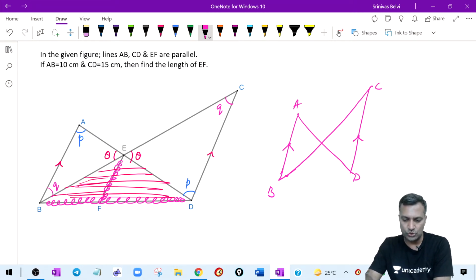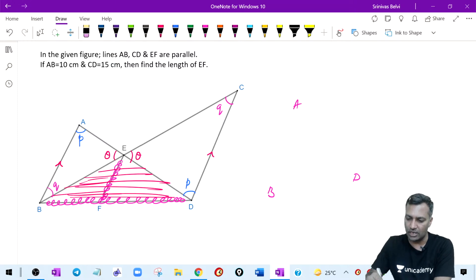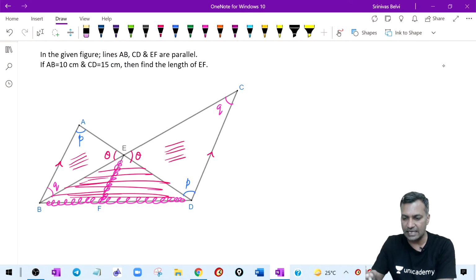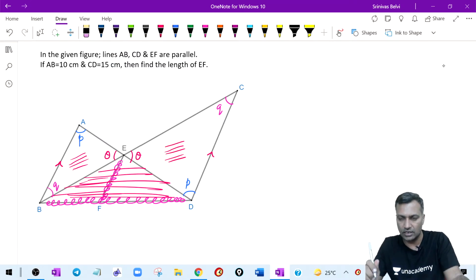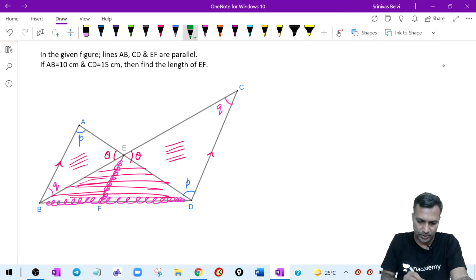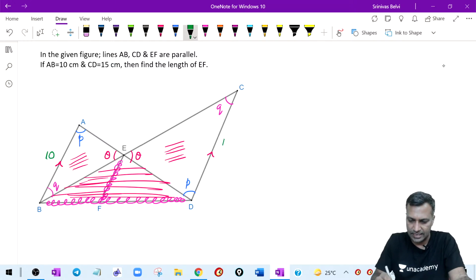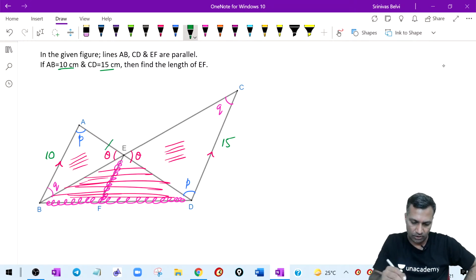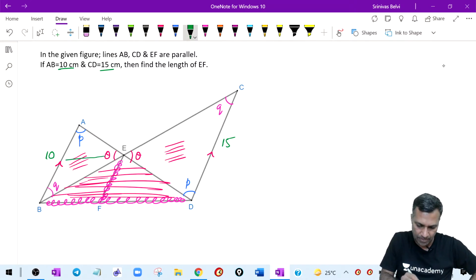Therefore you say that these two triangles are similar. This triangle is similar to this particular triangle because the angles of one triangle match the angles of the other triangle. Fair enough. Let's try to understand what this particular side is. This particular side AB is 10 units. What is the other side? It is given as 15 units. 10 and 15 are given to me. So from here, sides opposite theta. Look at this: this side is opposite the same angle theta, and this is also a side opposite the same angle theta.